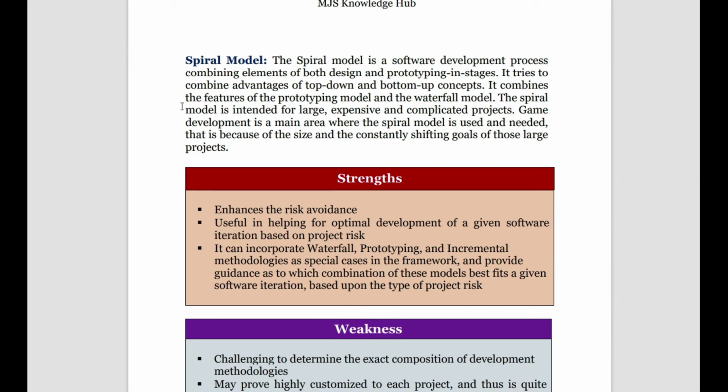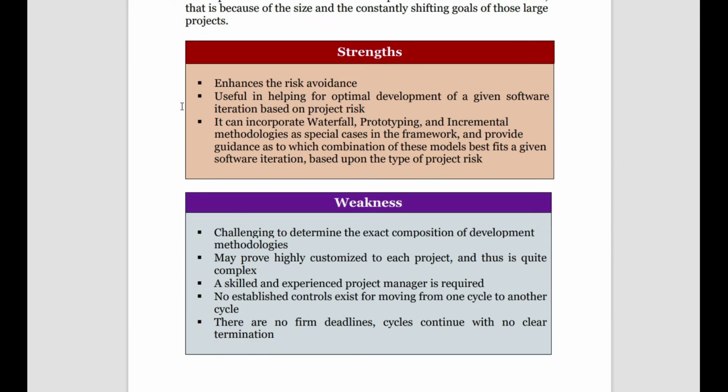First thing is that we don't know exactly what composition of development is required from each of the models in this particular model. Then we may try to provide a highly customized project, but it is quite difficult and complex to provide a highly customized one, and the skill and experience of the project manager is always in question when taking up this model.